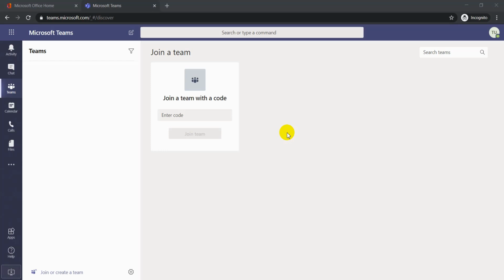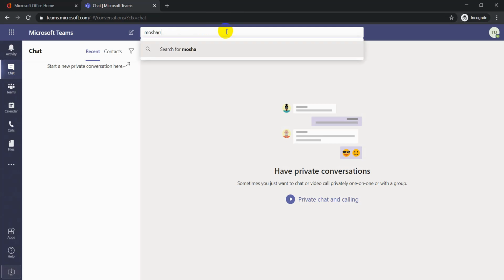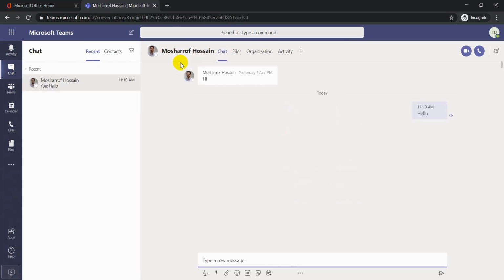In the communication part, you can find the chatting option. It's like Messenger, it's like WhatsApp, it's like Viber. You just type a name or email address, then type your desired message.